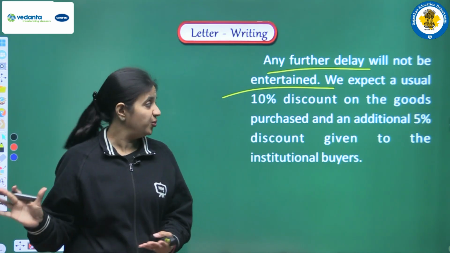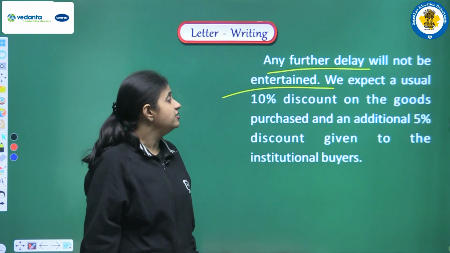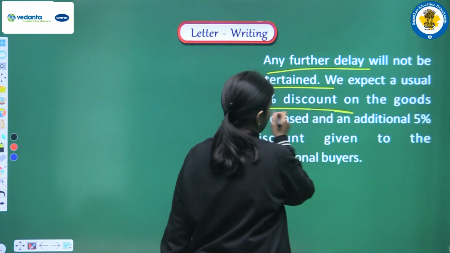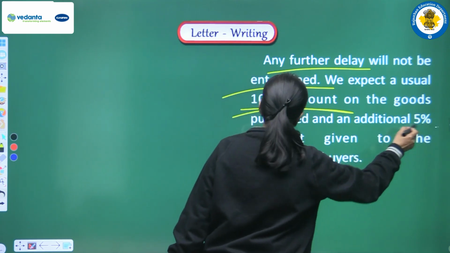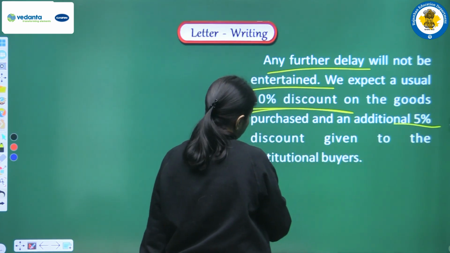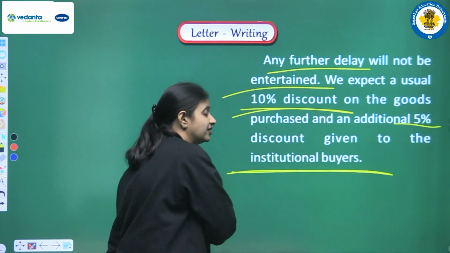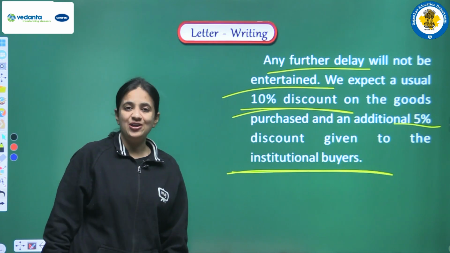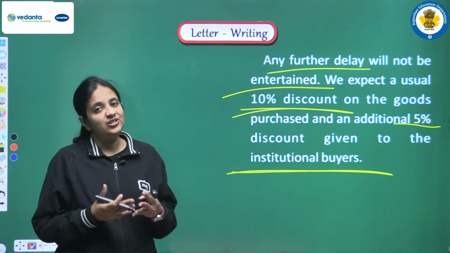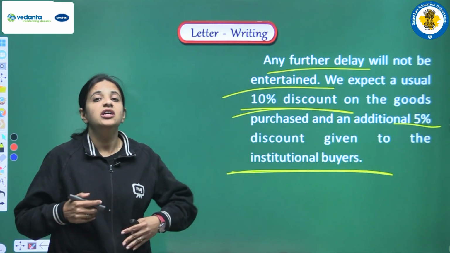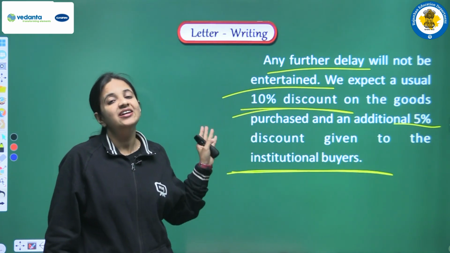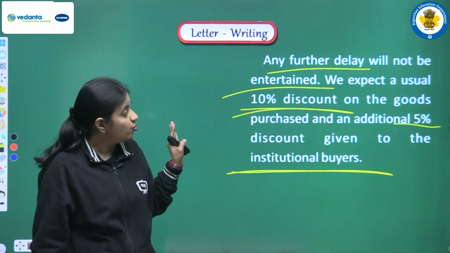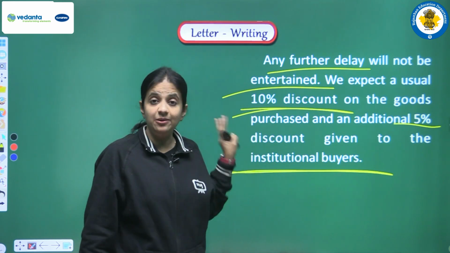So yes, this has to be sure, this has to be confirmed, that the delivery should be there within a week. We expect a usual 10% discount on the goods purchased and an additional 5% discount given to the institutional buyers. Now in the question, I hope you all are able to recall that we have to write about the discount also. So we are writing in this manner, that we are expecting a usual 10% discount.